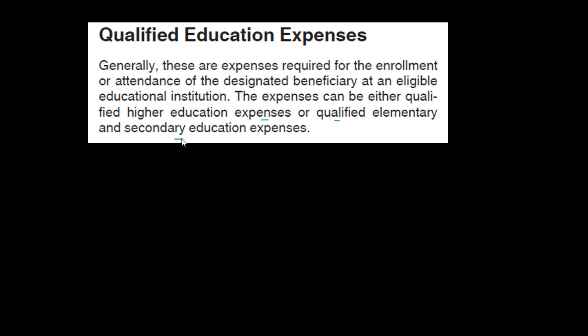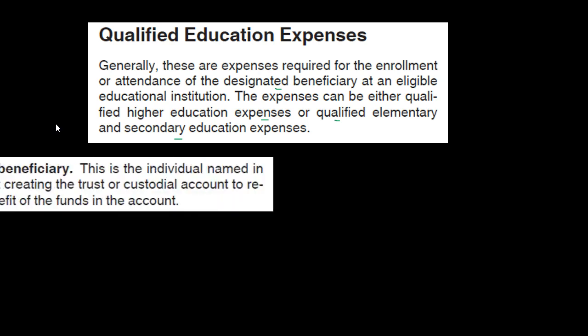because we may often think of it as being strictly for the higher education, or that being the thought that might be more common. But we also have the qualifications for elementary and secondary, and of course it's for the attendance of the designated beneficiary. So we are once again imagining putting money in, having a designated beneficiary for which that money will be, and then at the end that money being taken and used for the qualified expenses, which include the education expenses.